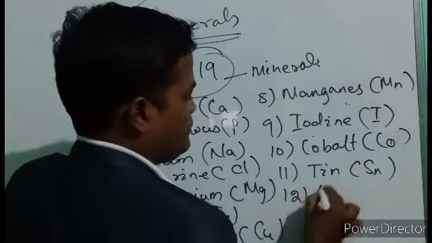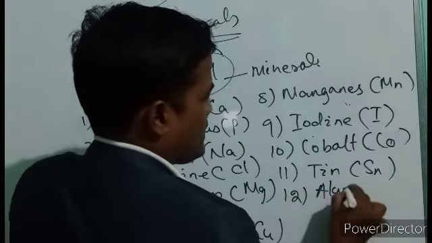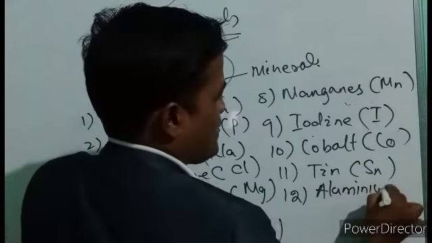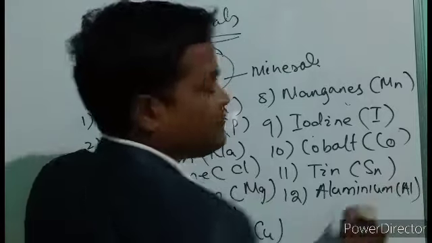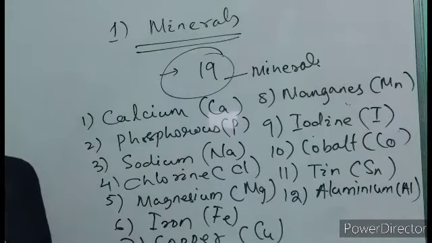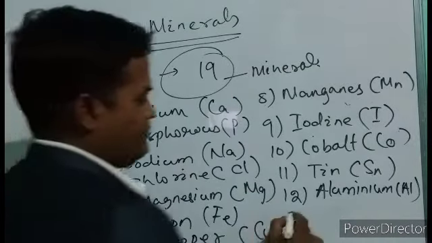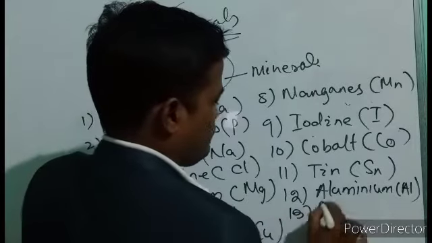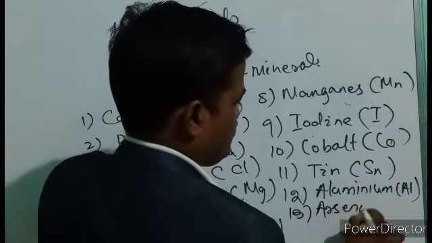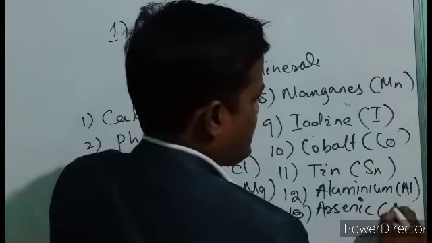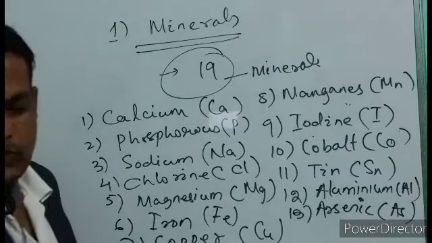Aluminium, Al, aluminium, and arsenic, As.